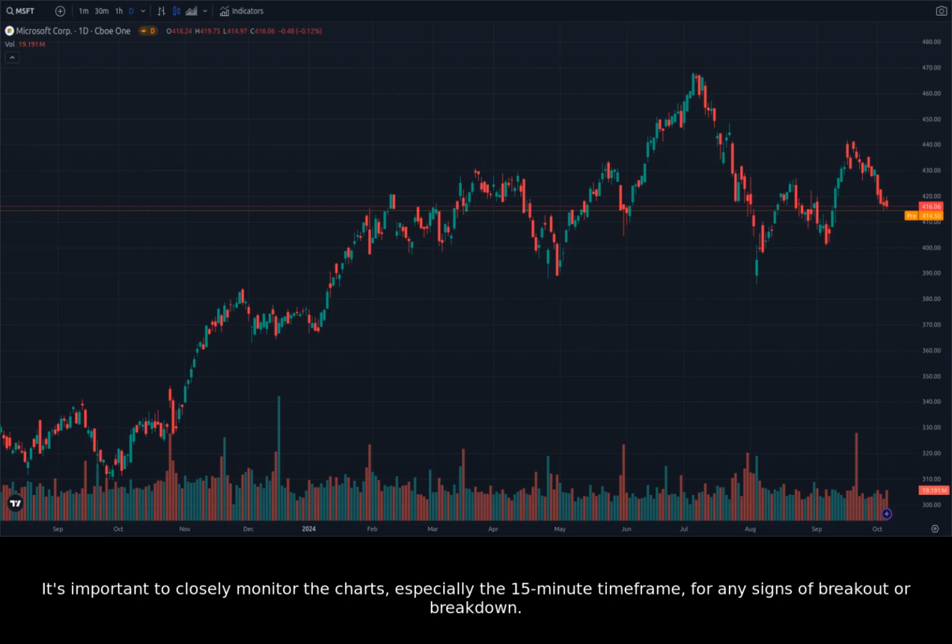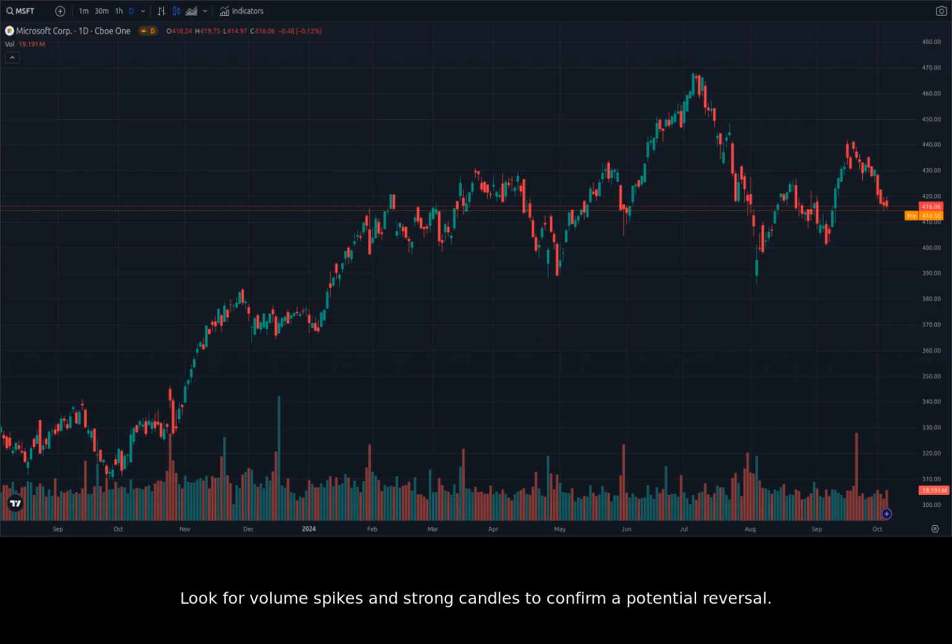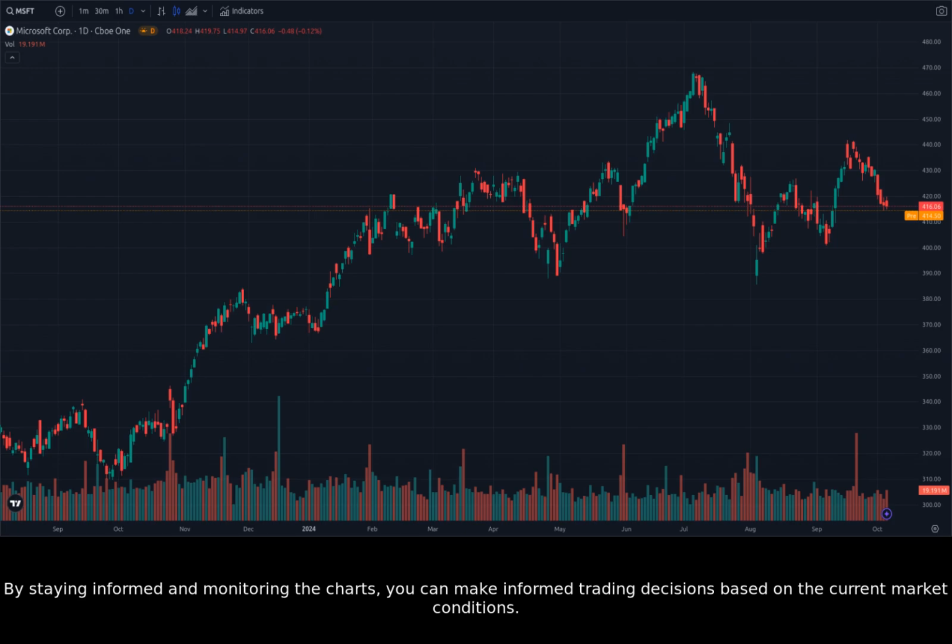It's important to closely monitor the charts, especially the 15-minute time frame, for any signs of breakout or breakdown. Look for volume spikes and strong candles to confirm a potential reversal. Keep an eye on the news for any significant announcements or developments that could impact MSFT's price action. By staying informed and monitoring the charts, you can make informed trading decisions based on the current market conditions.